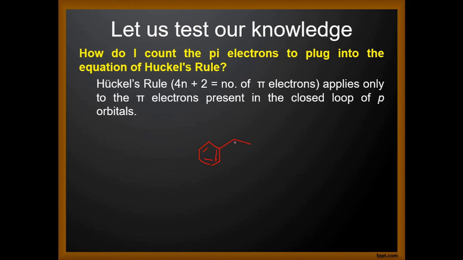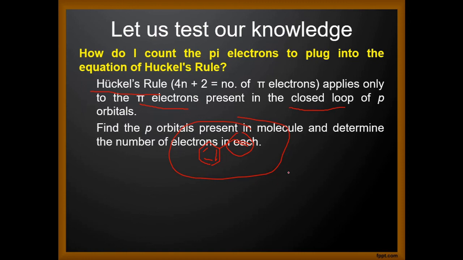If I ask you whether this molecule is aromatic, yes, it is aromatic because it has 4n plus 2, 6 pi electrons in the closed loop. Then you can ask me, sir, why are we not taking this? The answer is very simple. To satisfy Huckel's rule, we just take the pi electrons present in the closed loop. So this pi electron does not actually count.